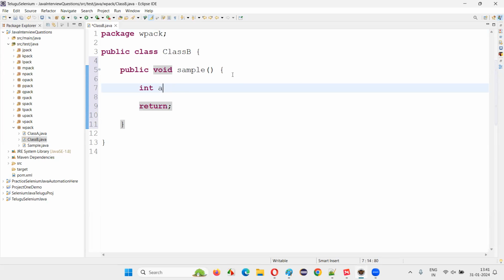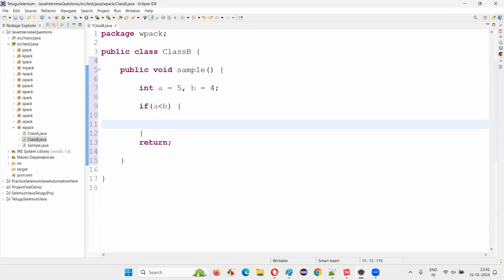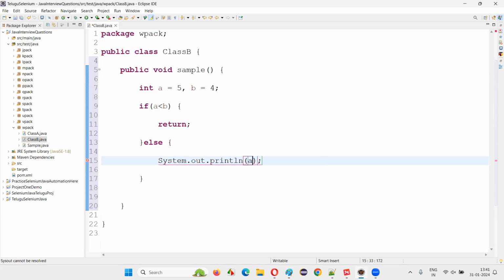For example, here I'll say int a is 5, and b is equal to 4. Then I'll write some logic like this. If a is less than b, then write this return statement. Otherwise, if a is not less than b, then do some print out like a plus b, you add it and print it out. That is, the value 9 will be printed only when a is not less than b.